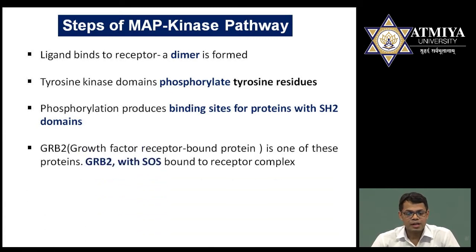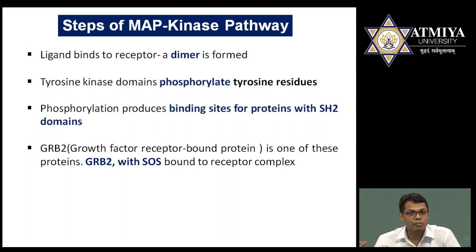See, one of the examples I have shown here is the GRB2 protein. GRB2 protein is one of the examples. Several proteins are present which bind to the tyrosine kinase receptors, but one of the important proteins is GRB2, which is a part of the MAP kinase pathway. This GRB2 is basically the growth factor receptor bound protein. It means when the growth factor binds to the receptor, the receptor becomes phosphorylated.